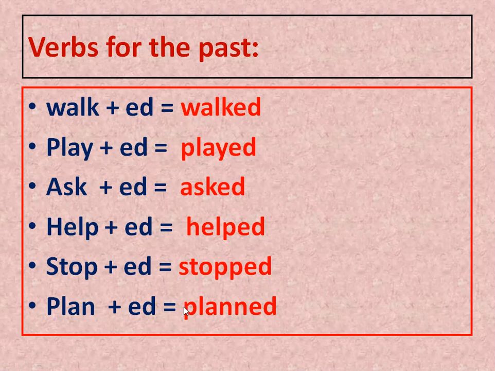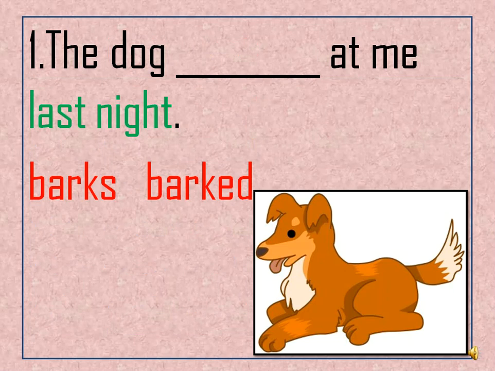So I ask a question now. The verb in the past has something at the end? Do we add s? No. Es? No. Ies? No. What should I add? Very good. We add ed. Let's answer this question. The dog barked at me last night.